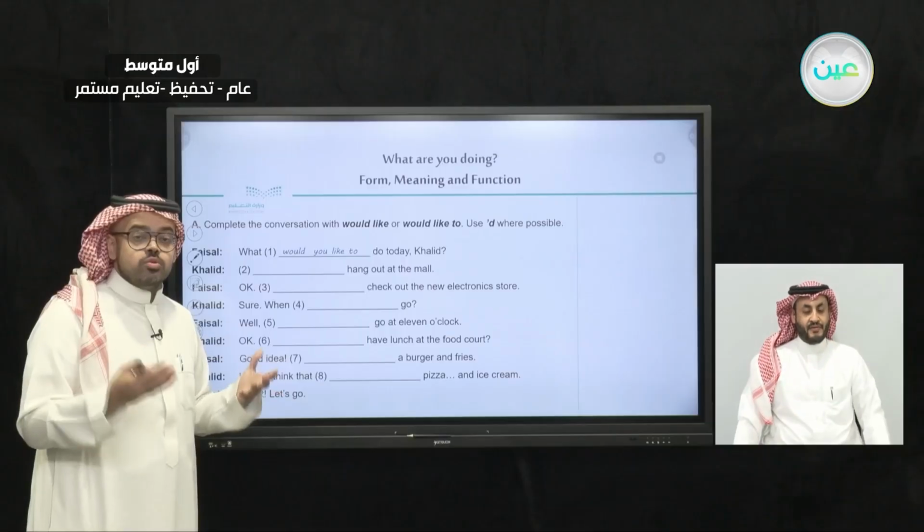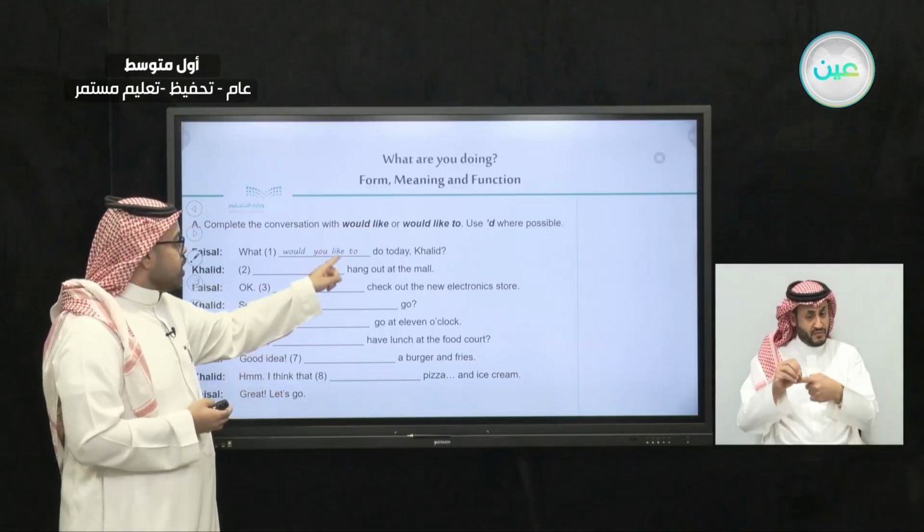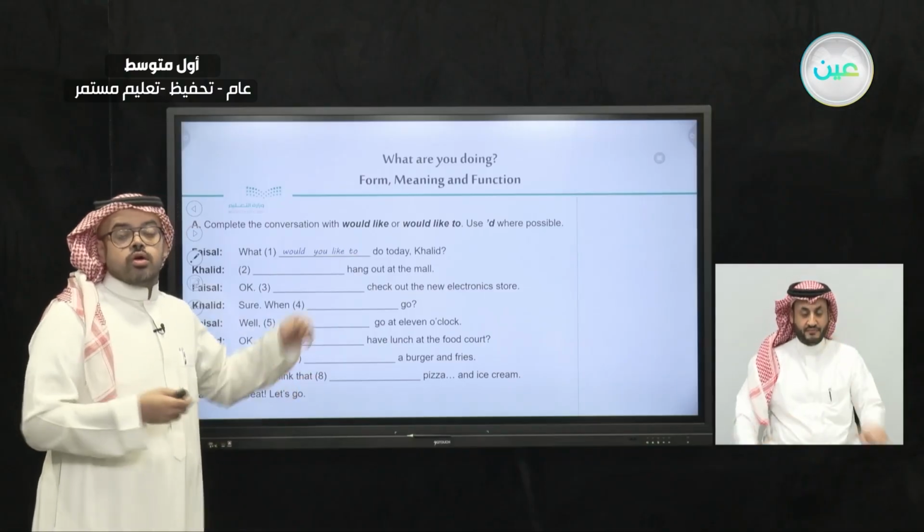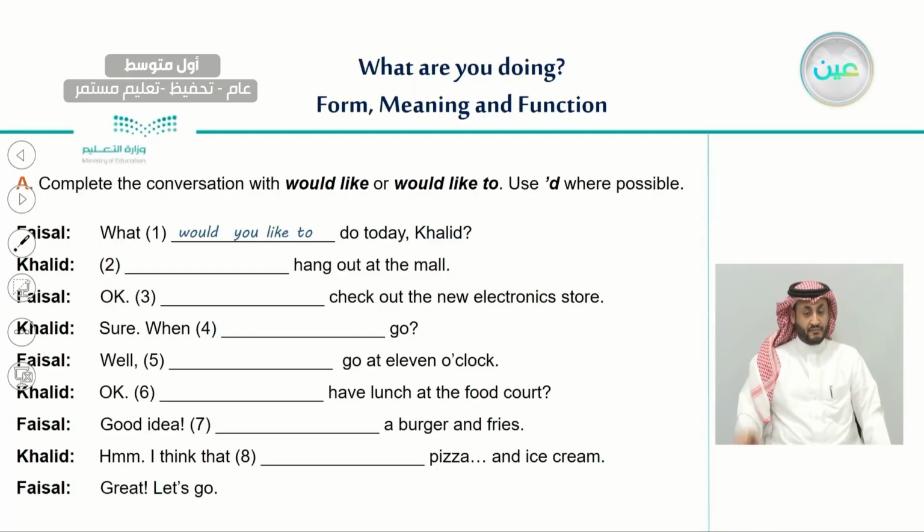And why did we use here would you like to and not would like? Very good. We use would like to because this is a verb, not a noun. If it's a noun, we would use would like. But since it's a verb, we use to. So Faisal started the conversation and said, what would you like to do today, Khalid?